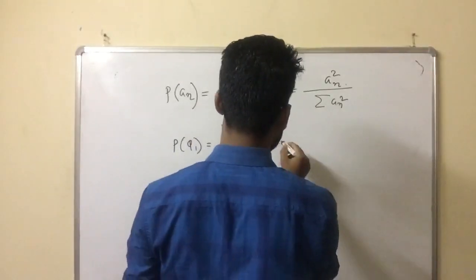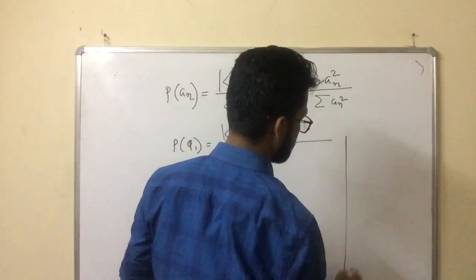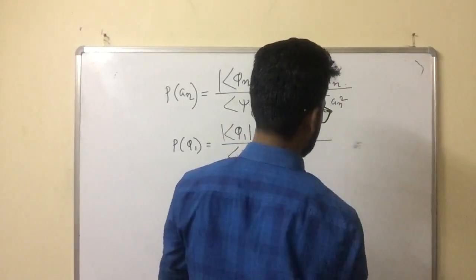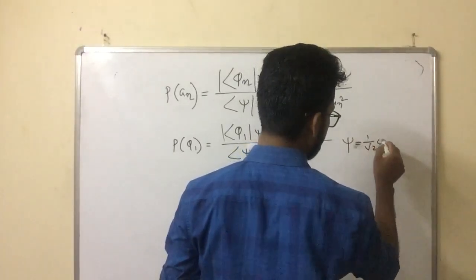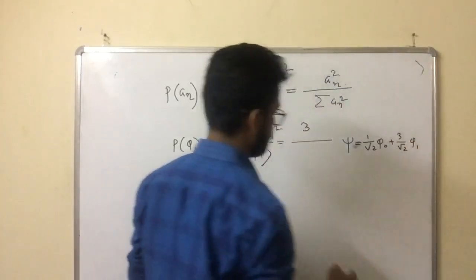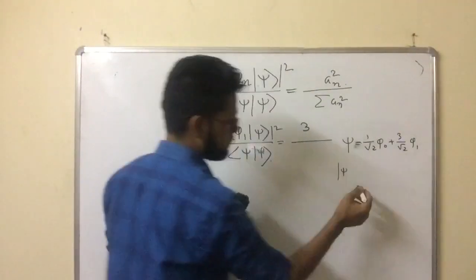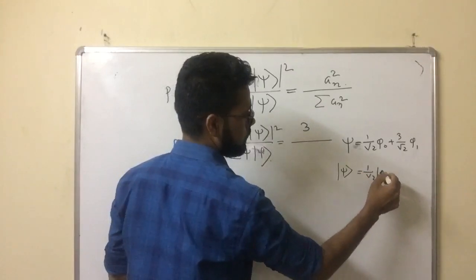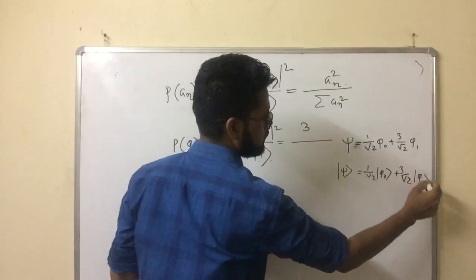Similar to the previous one, how much are you getting? In the denominator, you are getting 3. This is what I am doing again. Phi equal to 1 by root 2 phi naught plus 3 by root 2 phi 1. Okay. Then this is phi 1 equal to 1 by root 2 phi naught 3 by root 2 phi 1.